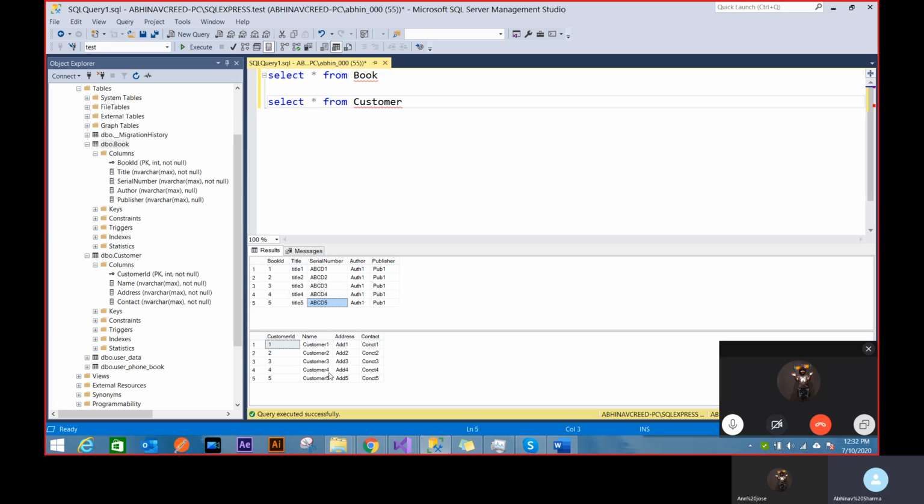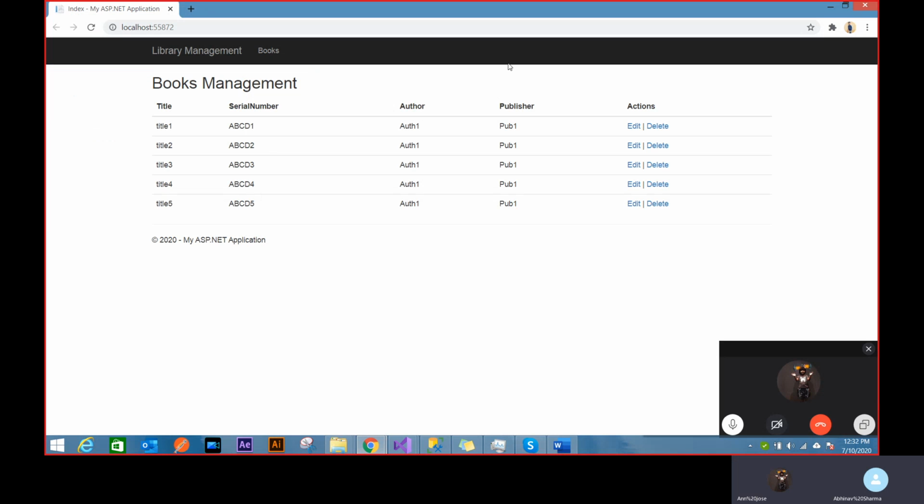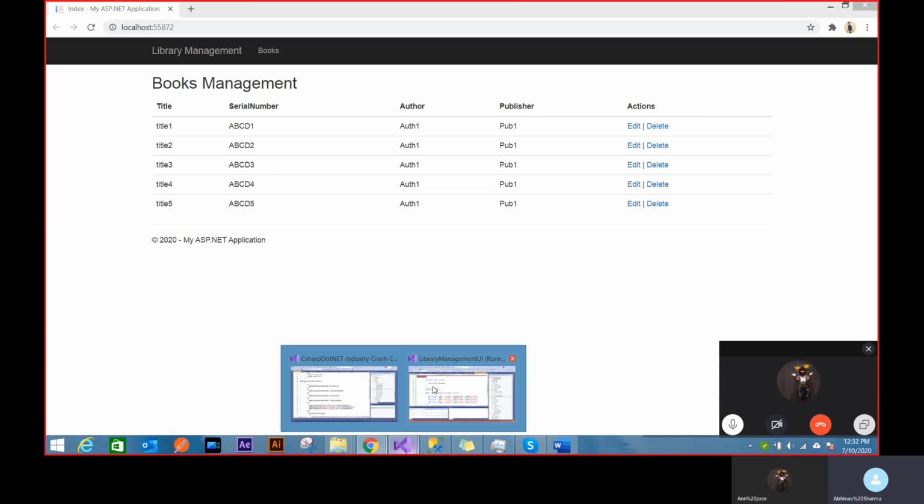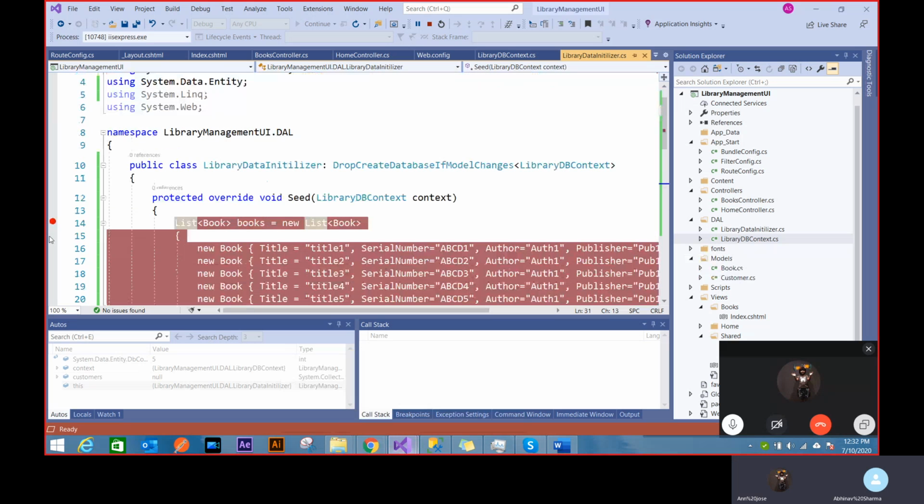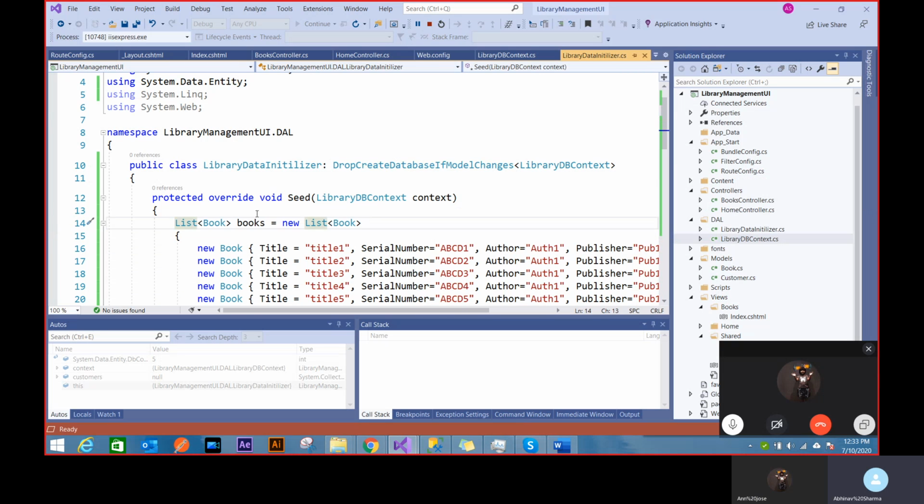My books records are filled, my customers are filled, and my UI is shown with those records. This is what I created at the time, the table with the headers and these rows, and every record has been displayed. Let's remove these pointers. If I run this again, it won't run the seed again, because it will only drop and recreate if the model changes. There's no change in the model, so it won't run the seed again. Otherwise, you'd see records being inserted every time I run this. That's right just for the initial purposes.